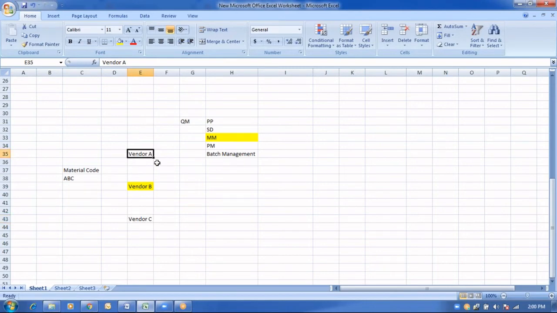At that point of time, at the material and plant level, the combination of material and plant level, how are we going to maintain the control keys and settings in the SAP system?